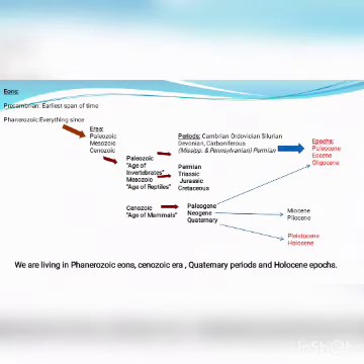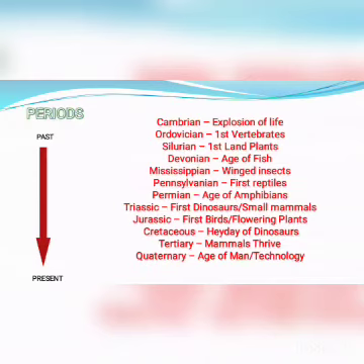From this picture, we will understand where we are living. We are living in the Phanerozoic eon, Cenozoic era, Quaternary period, and Holocene epoch. And in this picture, we will discuss the different periods of geological events, and we will start from past to present. The Cambrian is the